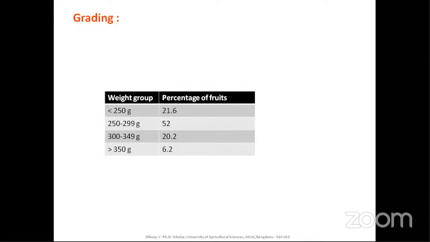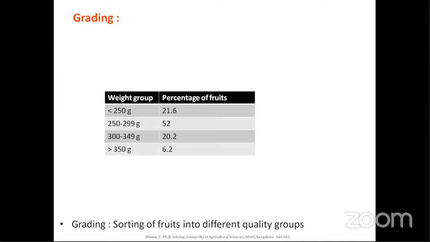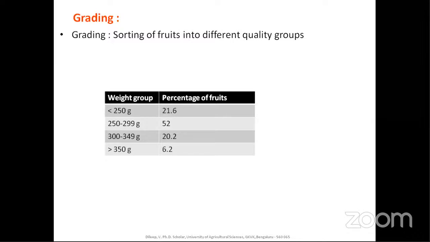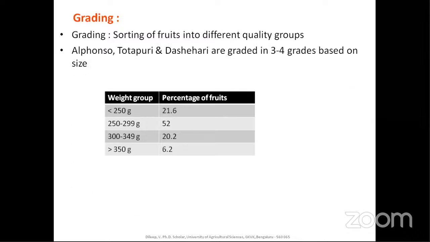And grading, coming to grading based on the weight. There are different criteria for grading, even for different countries there are different specifications, but at this stage this is enough, that is based on the weight. So the grading is performed as 4 grades. Less than 250 gram. Sorting of fruits in different quality groups is called grading, and Alphonso, Totapuri, Dasheri.